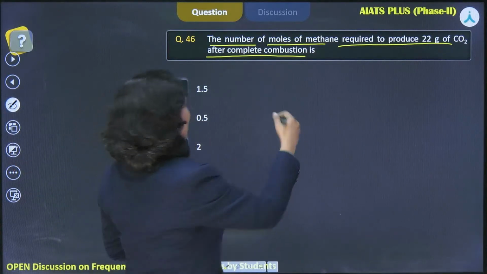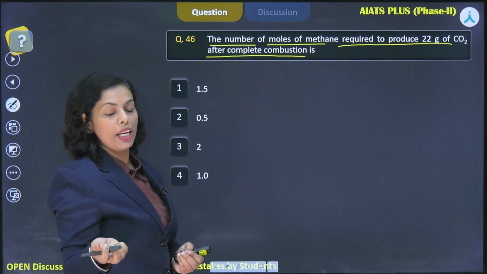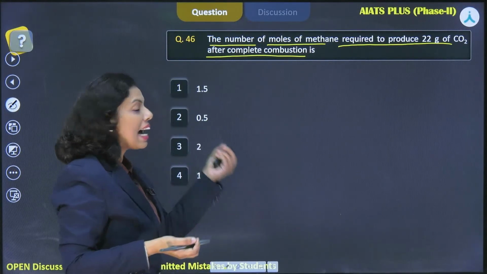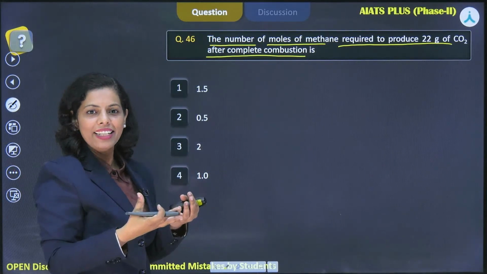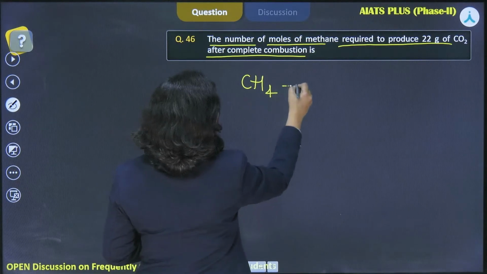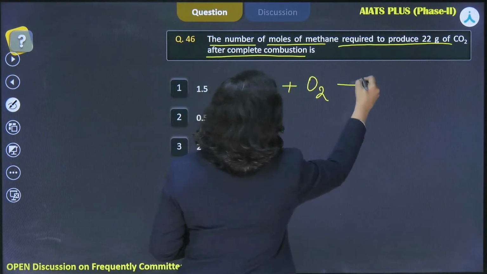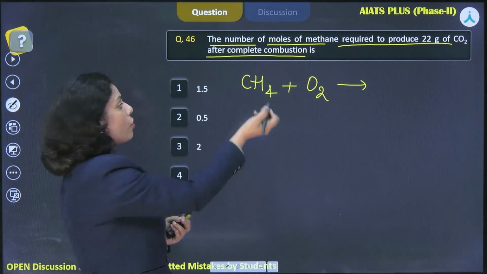Okay. So let's see how to solve this question. Though it is very easy, and if you are preparing for NEET 2025, this is a kind of question which is just like eating pudding. Okay. So methane, CH4, is reacting with oxygen, because of burning it is complete combustion, and sufficient oxygen is being provided.